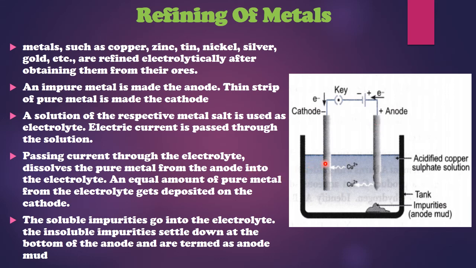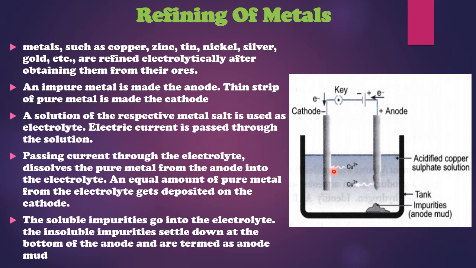Now these particular questions are always framed during tests and exams, that it looks as if the anode rod is being eaten up. What does it mean? During this reaction, the anode rod slowly becomes thinner and thinner. So why does it look as if the anode rod is being eaten up? This is just a twisting question being asked to you, so you need to explain that atoms from the anode rod have moved to the solution, and from the solution they have got deposited. So you have to explain the entire process.